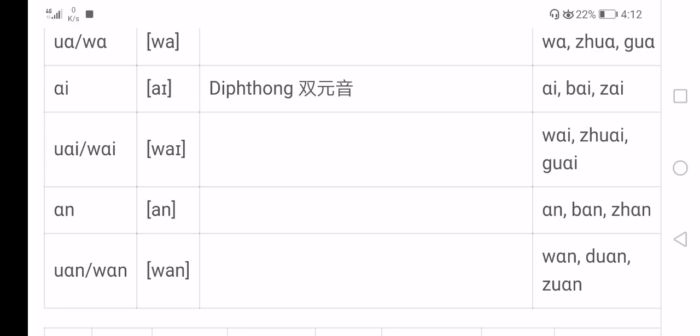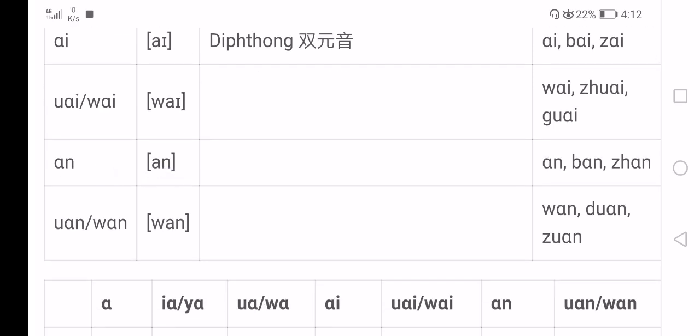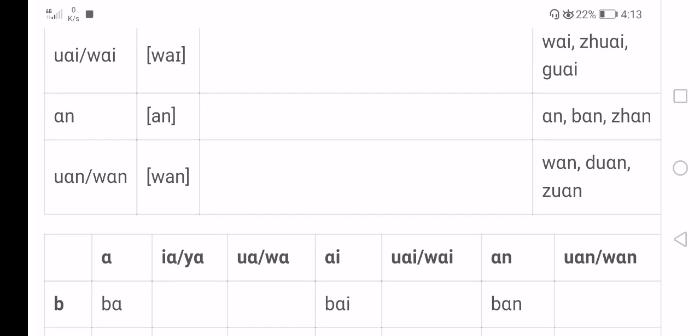Then an. It itself could be a word, then spelled an, or following other initials to form syllables like ban, jan. Of course, the a here is the sound of a.